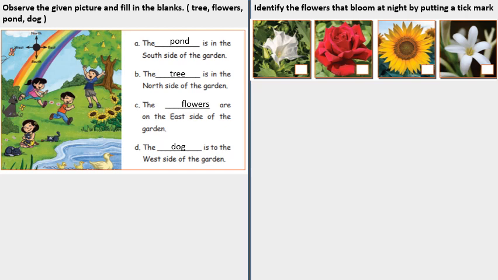Identify the flowers that bloom at night by putting a tick mark. The datura flower and tuberose.